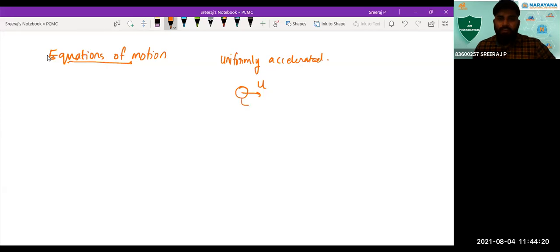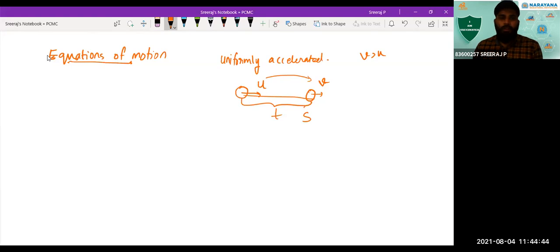So after a certain time t, if its velocity is becoming v, uniformly accelerated means its velocity increases, right? Positive acceleration means the velocity increases. So after a certain time t, velocity will be greater than the initial velocity, correct? So then what will be the displacement covered during that time interval? You will write it as s.